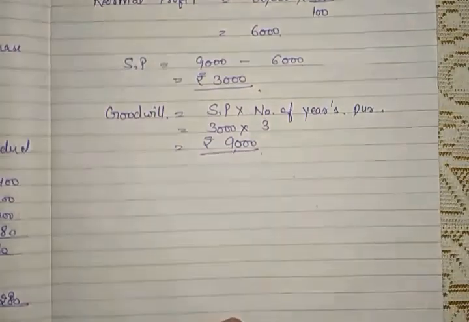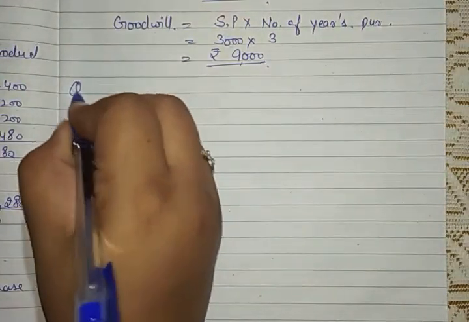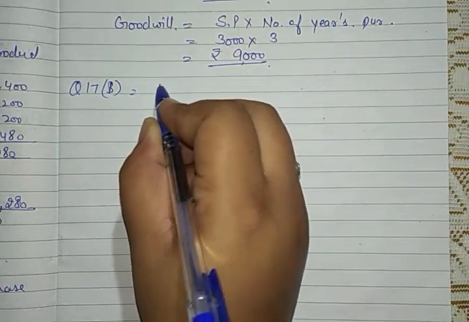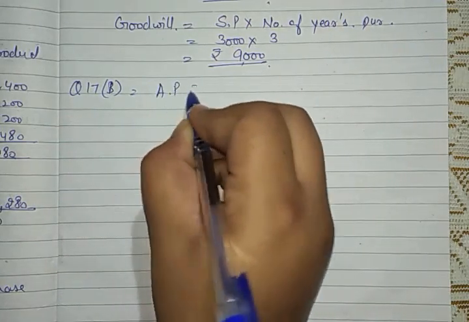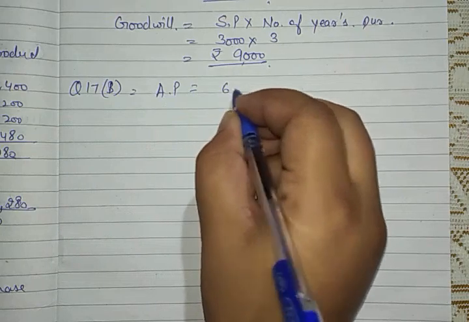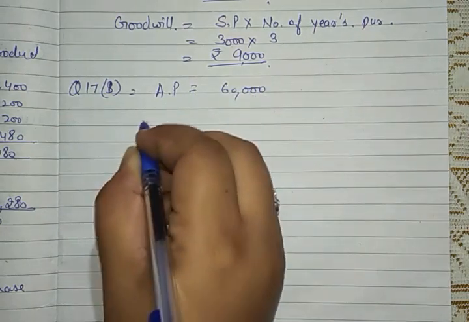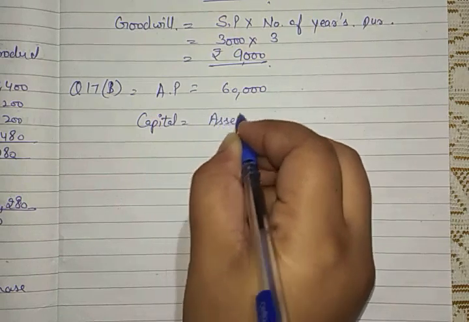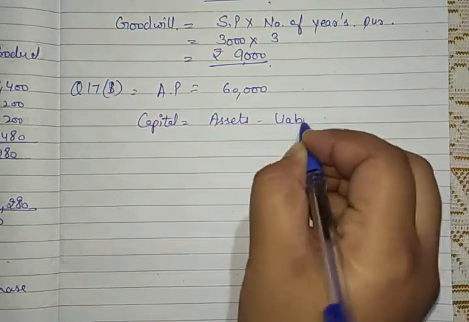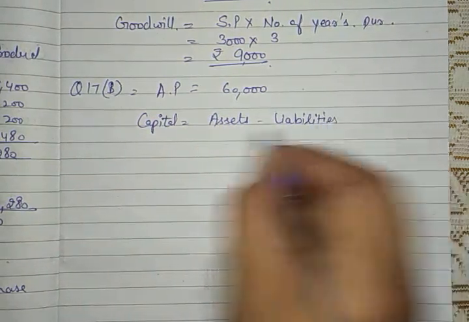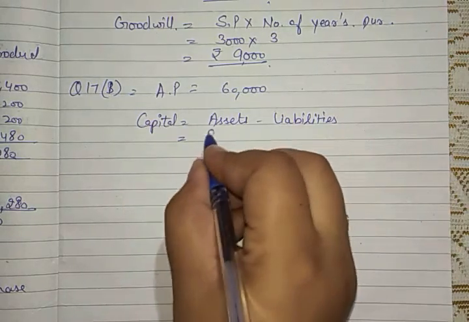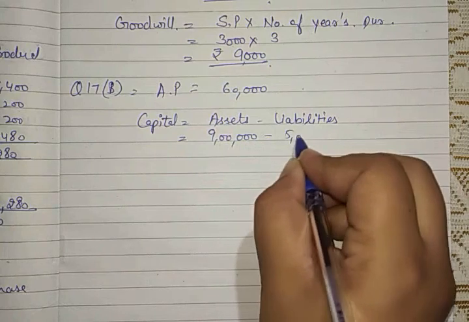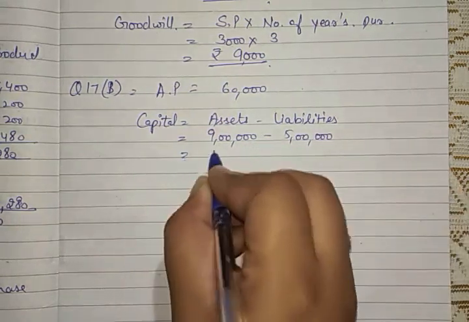Let's go to question number 17b. Here we need average profit. Average profit is given in the question as 60,000. Now we need to find out the capital, which is equal to assets minus liabilities. Assets is given in the question as 9 lakh and liability is given as 5 lakh, which means our capital becomes rupees 4 lakh.